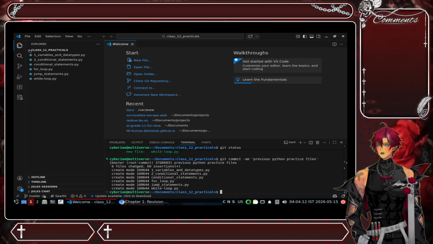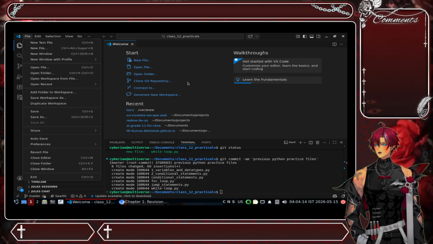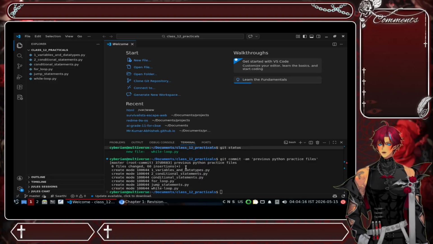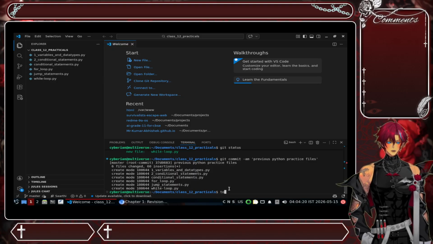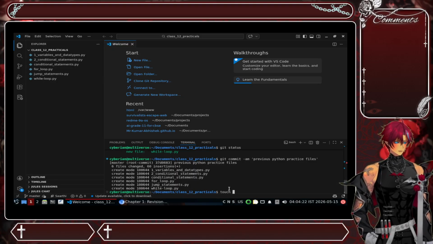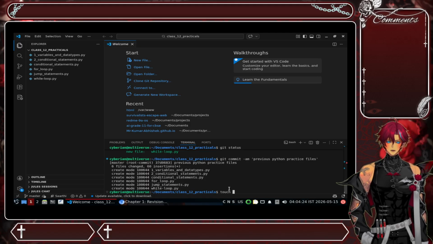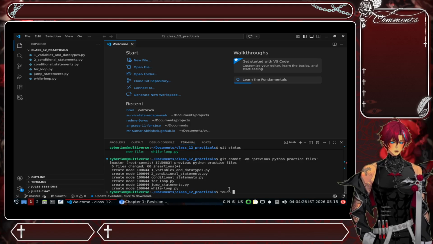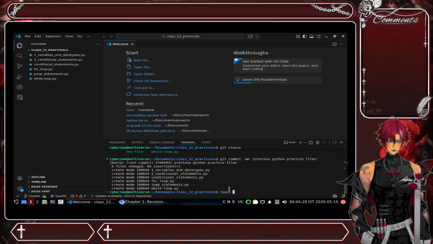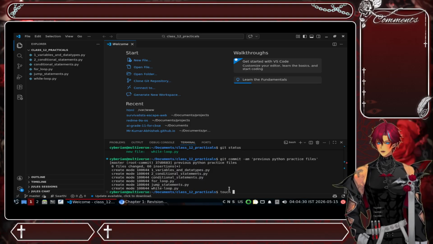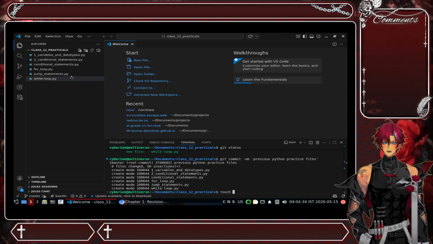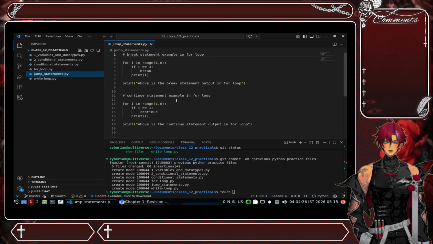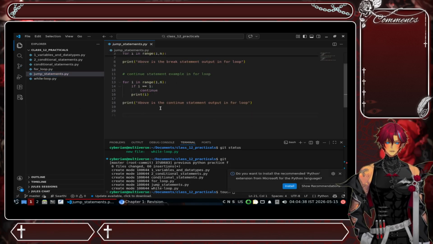So what we are going to do is make a new file in this one. To make a new file, you could do it in two ways. One is using the command line of the bash itself. When we talk about Git Bash, you can utilize the command line from the bash itself. So touch and whatever the project you are going to do. We are going with the jump statements itself. I have already made this one, the jump statements for the for loop.